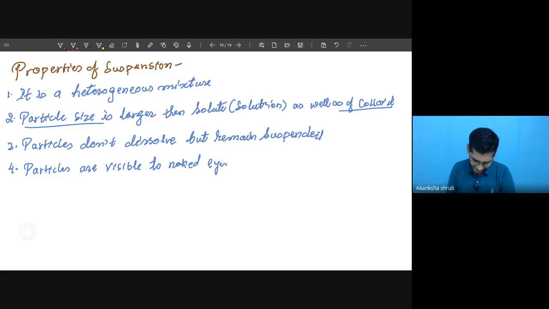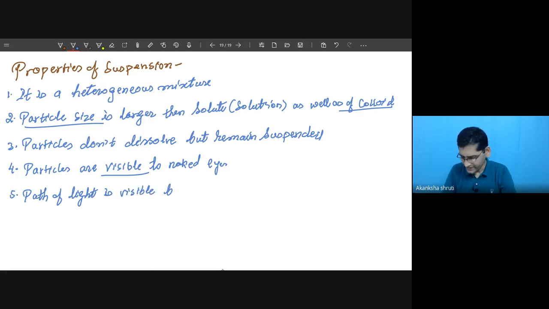Okay, it is visible. The particle size is too much bigger, so it can settle down. In addition, if you put a torch light, then the path of light is also visible. So write that one also. Path of light is visible through this medium because of scattering.